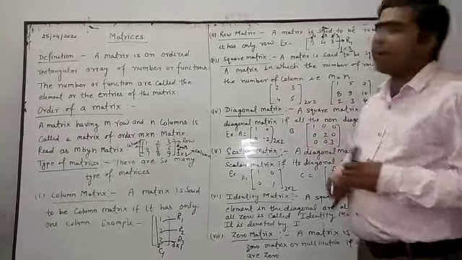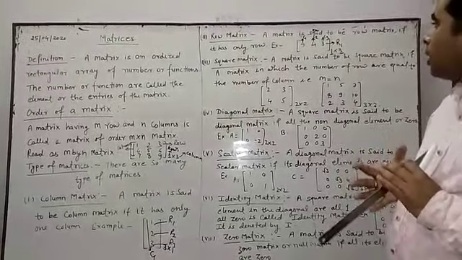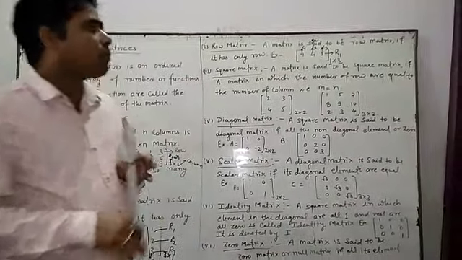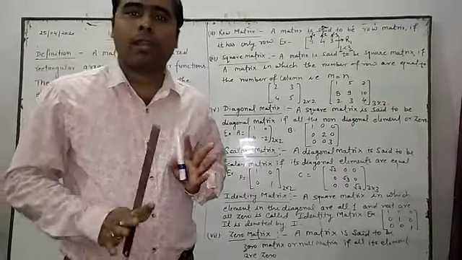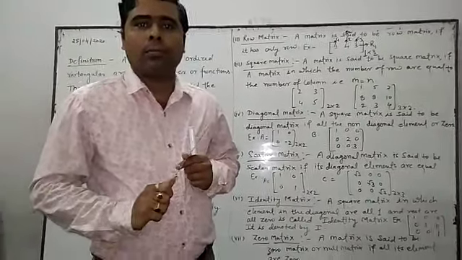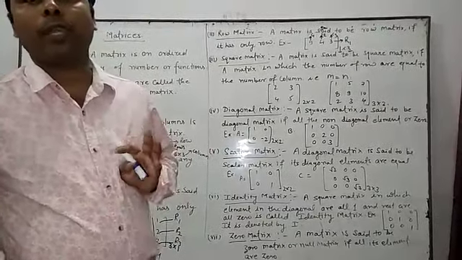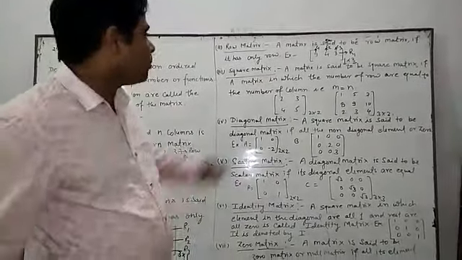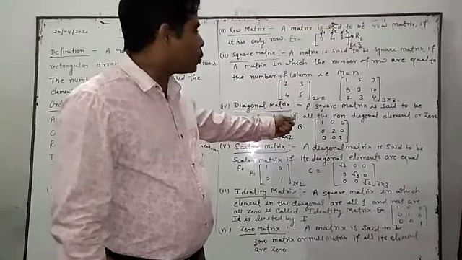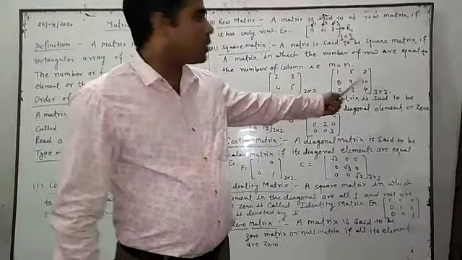Now third one is the square matrix. A matrix is said to be a square matrix if the number of rows is equal to the number of columns. Generally we know the meaning of square: all sides are equal. Similarly in a matrix, square matrix means both are equal. It means rows and columns are equal. So we have to write here 2, 3, 4, 5. This is a 2 cross 2 matrix, 2 into 2, it means rows are 2 and columns are 2. And this one is 3 cross 3, 3 rows and 3 columns are there.